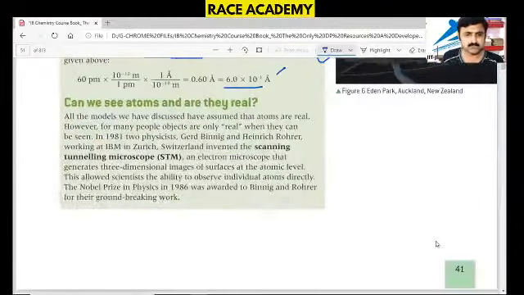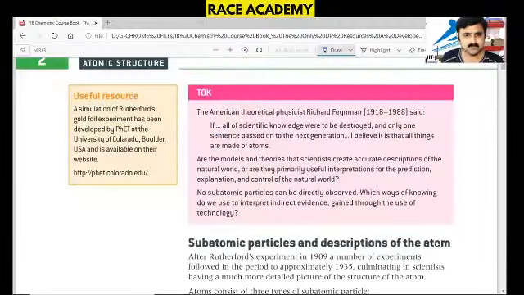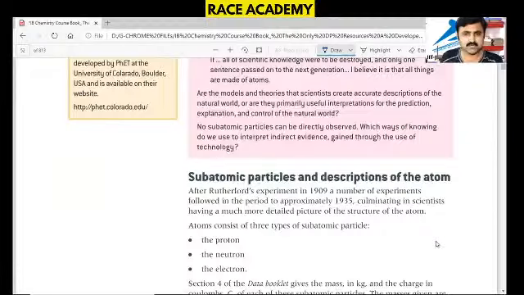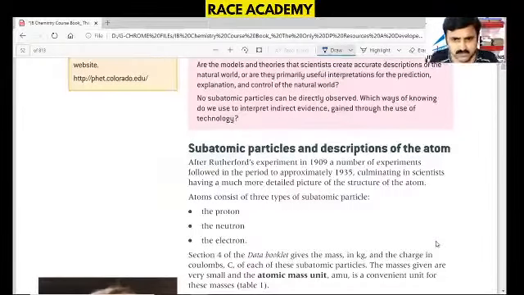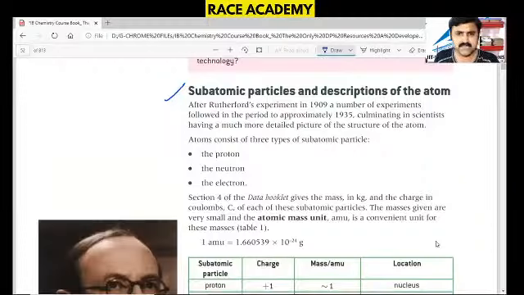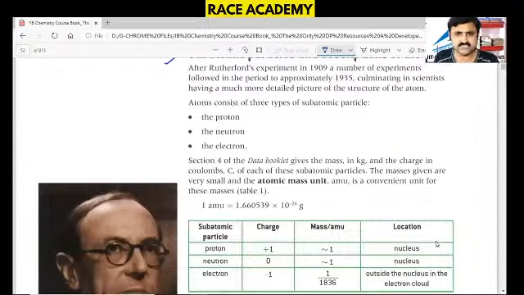And another one: subatomic particles and descriptions of atoms. After Rutherford's experiment in 1909, a number of experiments followed over a period up to 1935, culminating in scientists having a much more detailed picture of the structure of the atom.